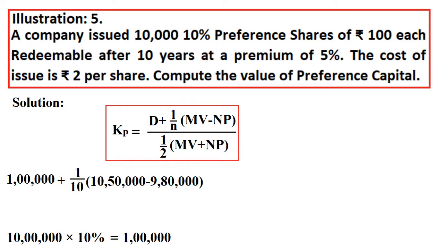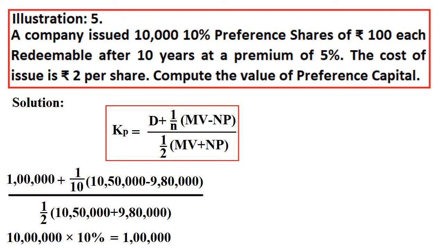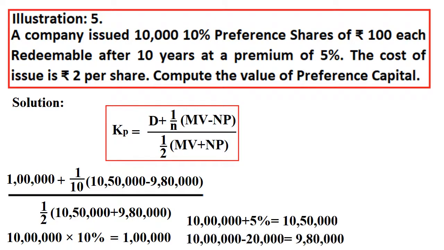Maturity value is how much? That is 10 lakhs plus 5%, that is 10 lakh 50,000, because we are redeeming at 5% premium. Minus 9 lakh 80,000, that is our what we call net proceeds, because 20,000 is the issue expenditure that we are deducting out of 10 lakh. So that is same thing I have explained. 10 lakhs plus 5%, 10 lakh 50,000, then 10 lakhs minus 20,000, 9 lakh 80,000.